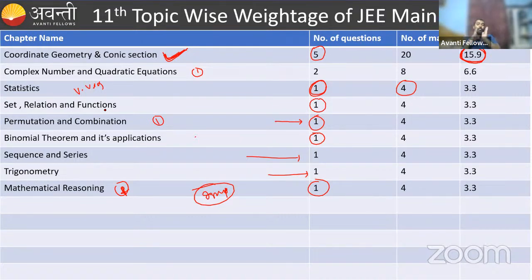So that's why my suggestion is, don't skip any topic. Some topics I have already marked on your screen. किसी भी हालत में वो टॉपिक को अच्छे से पढ़ लो और छोड़ो ही मत, ठीक है? Is that clear? This is important to remember: 50% of JEE Mains questions come from the 11th portions, and the rest come from the 12th portions. So the 11th syllabus is as important as the 12th.